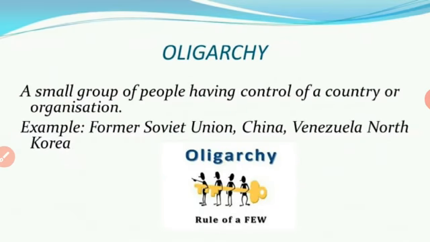Okay. Next one, oligarchy. Oligarchy means a small group of people having control of a country or organization. That means the government was controlled by a few people who have all power. These people have unlimited power. The example countries are former Soviet Union, China, Venezuela, North Korea.